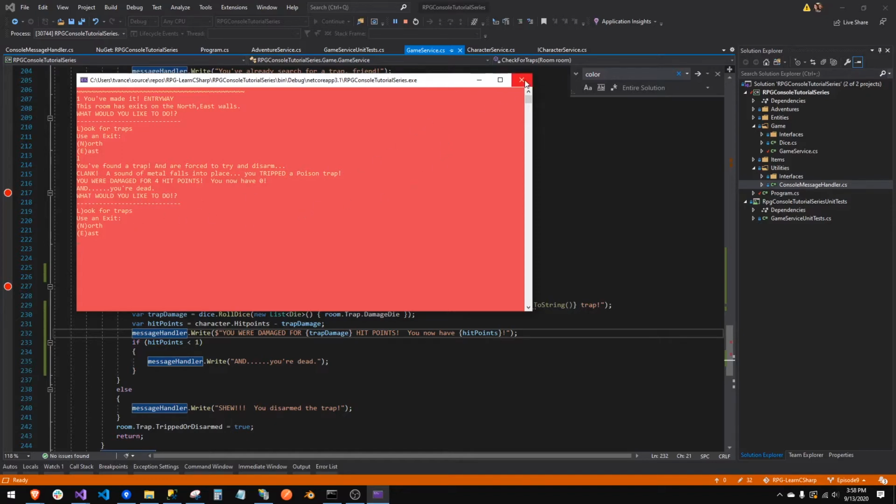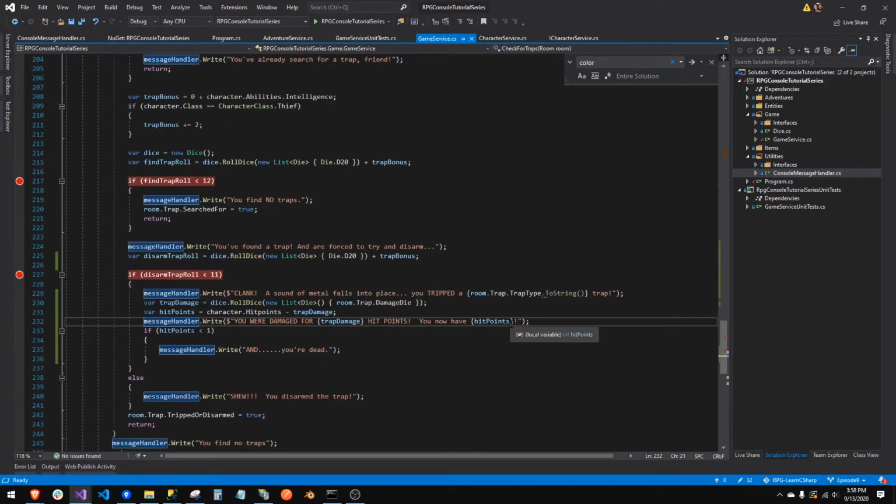And at that point, we would just be like end of game. So we might have to make an end game. You now have hit points. Hit points.